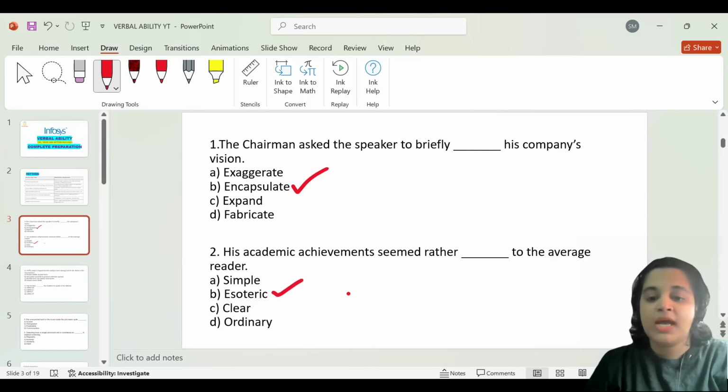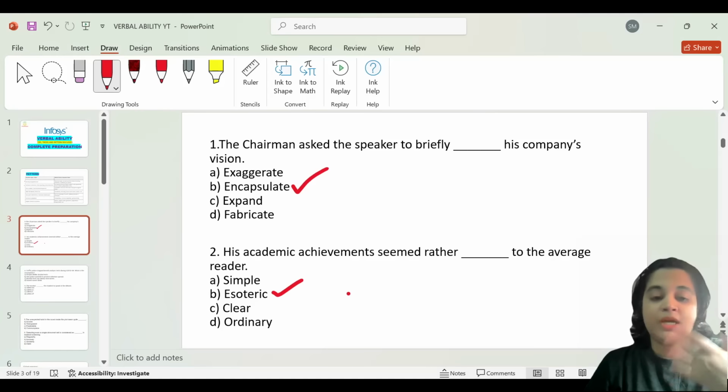Why? Because esoteric means something understood only by a small group with special knowledge. Okay, it's like not a common layman can understand. And in this context, they say his academic achievements seemed rather esoteric to an average reader.